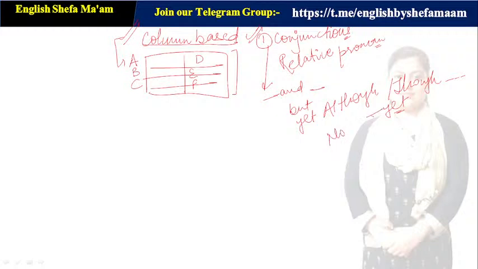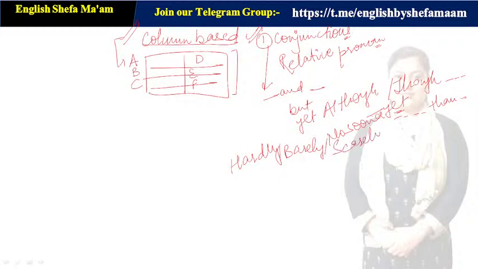Whenever we speak of no sooner, no sooner is always used with a pair, that is than. No sooner than. Clear? Whenever we speak of hardly, barely or scarcely, it always takes a correlative pair, that is when. Clear? So these kinds of pairs will help you a lot, guys, in solving questions that are column based, where you are required to match the columns to make a perfect statement.